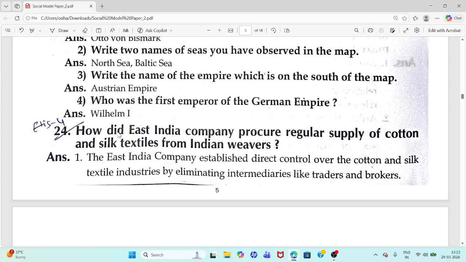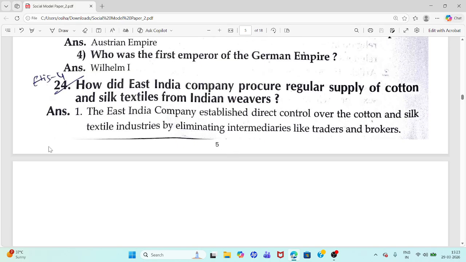Question 24. How did East India Company procure regular supply of cotton and silk textiles from Indian weavers?